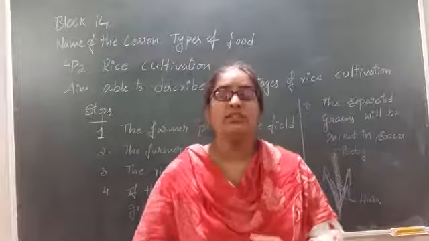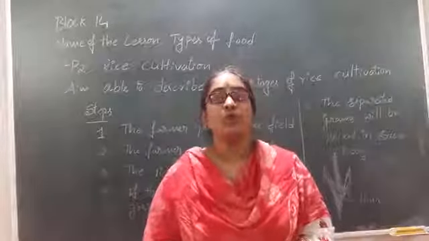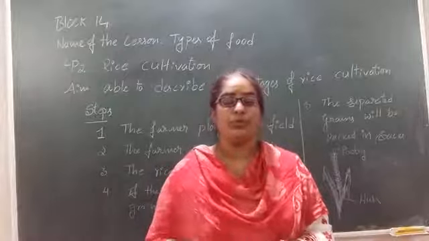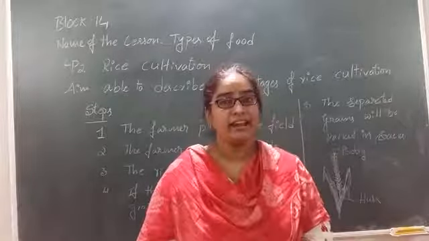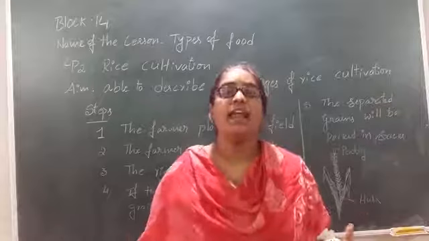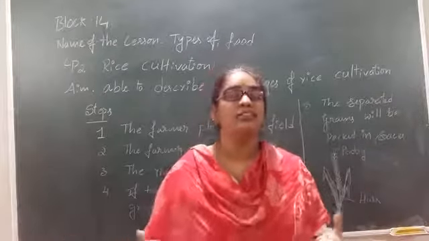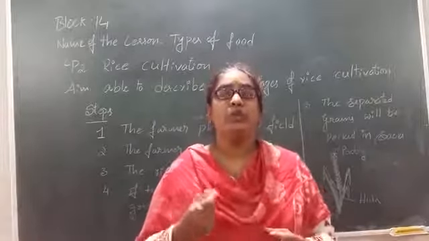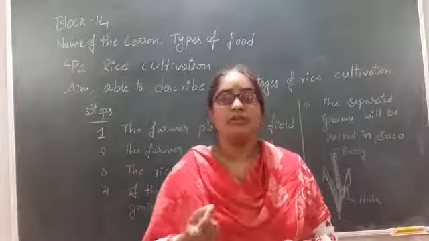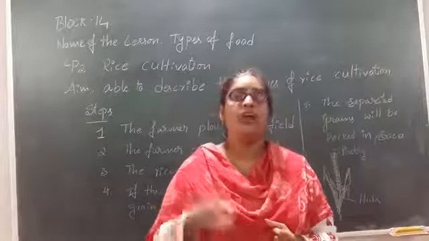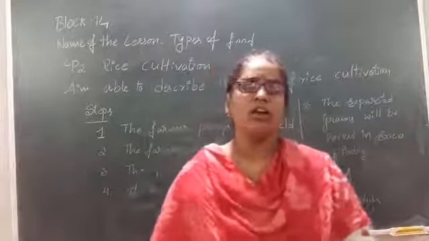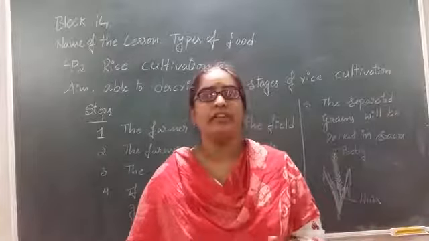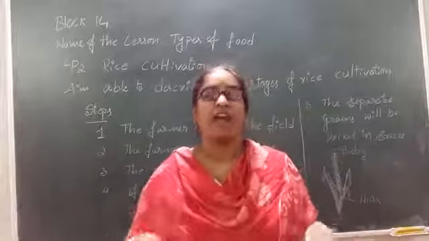So what does he do? Because the field is a large area and he wants to grow the crop in a large amount, it would be difficult to dig the land for each seed, right? That's why he plows the land, to sow all these seeds at a time. Also, plowing the land will help the seed grow in a proper position. And if you have ever observed how the field looks when there is no crop in it, it looks dry and very flat.